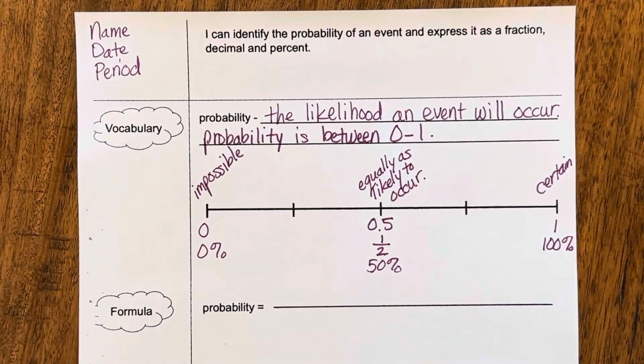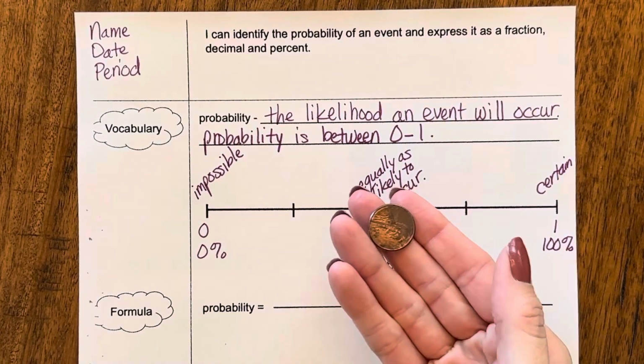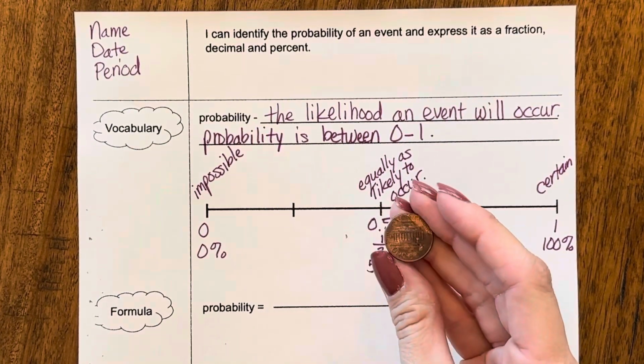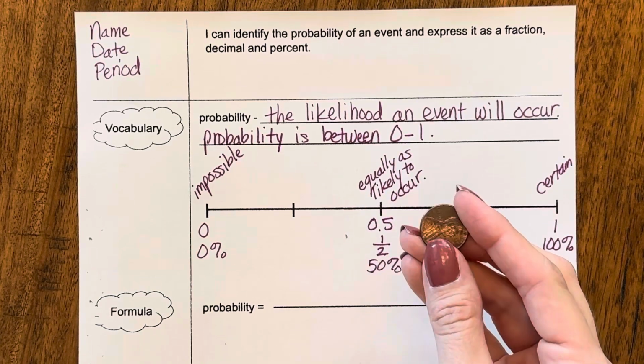That would be like a coin toss. Here's a penny. It is equally as likely that you will land on heads as you will land on tails.